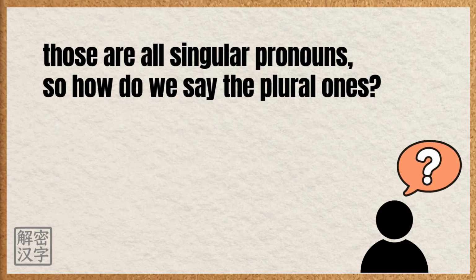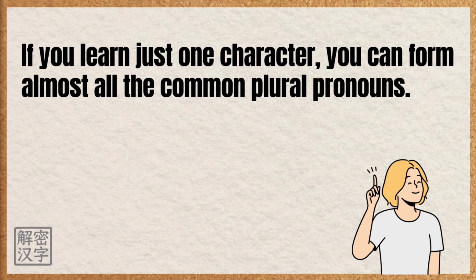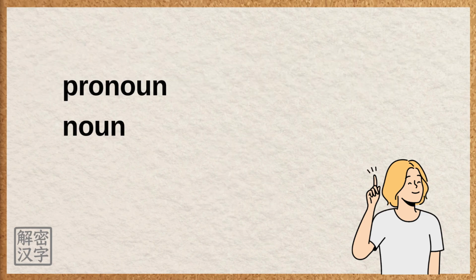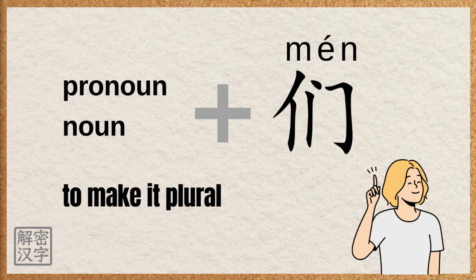Those are all singular pronouns, so how do we say the plural ones, like we, us, our, and they, them, their? In Chinese, it's actually super simple. If you learn just one character, you can form almost all the common plural pronouns, and that character is 们 (men). You simply add 们 after a pronoun and sometimes after a noun to make it plural. Let's look at some examples.